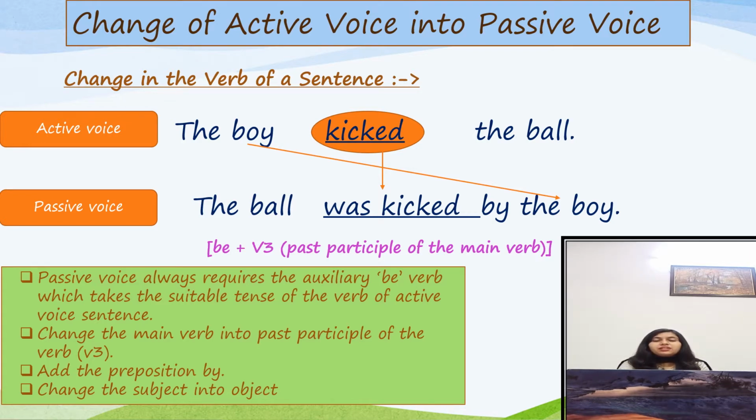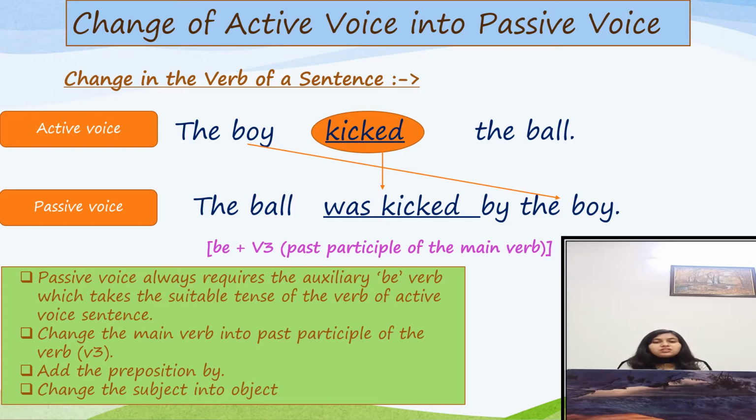And after writing the auxiliary verb, we will write the third form of the main verb. And the third form of the main verb kick is kicked. That's why we have written here kicked. So in the passive voice sentence, we have used the be plus V3 formula to make changes in the verb.